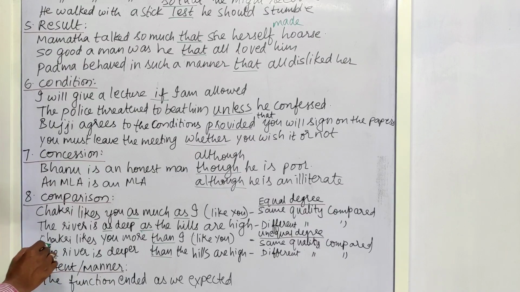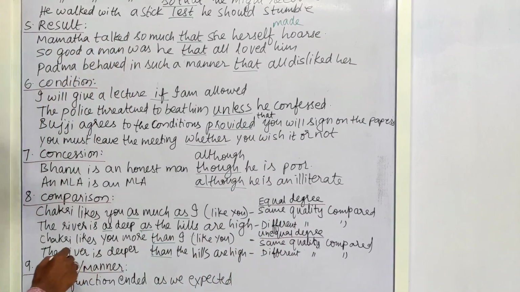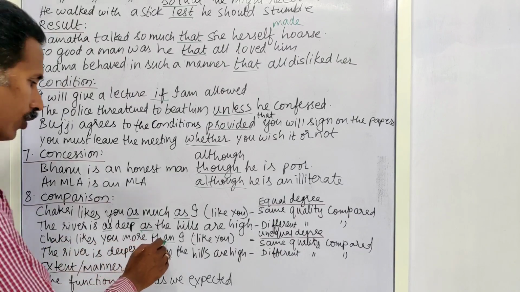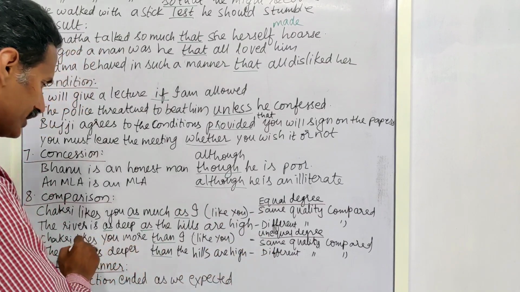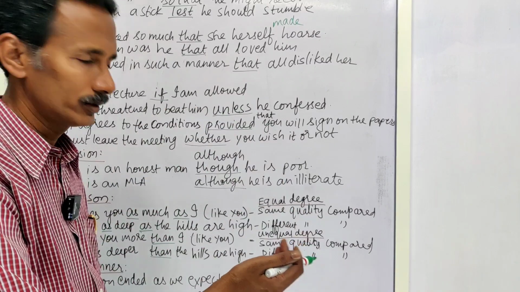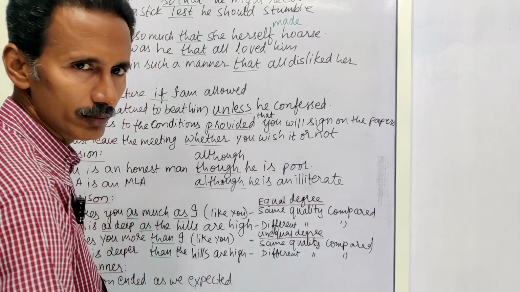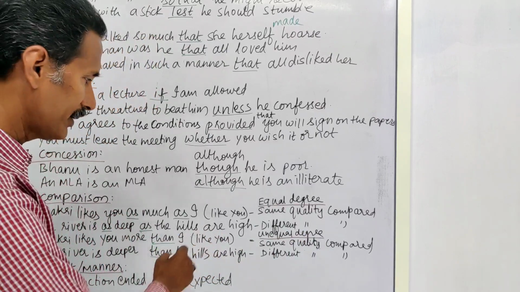Next one. Now coming to the other one. Unequal degree but same quality. See, Chakri likes you more than I like you. That means Chakri likes you and I too like you. But Chakri likes more. So here you can understand that it is unequal degree, the quality is same. The quality of liking or loving is same.